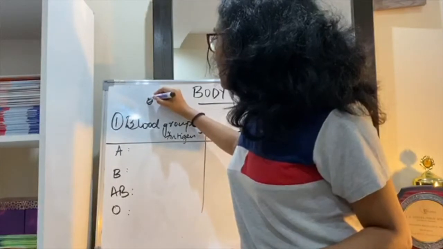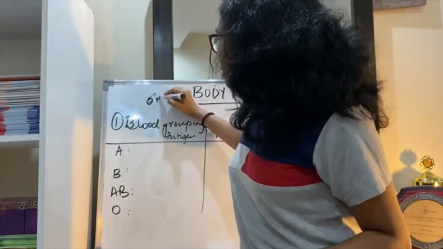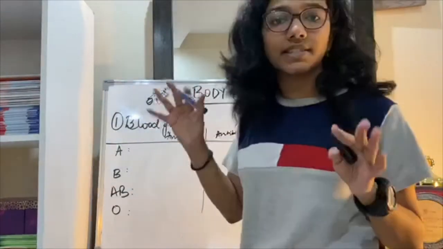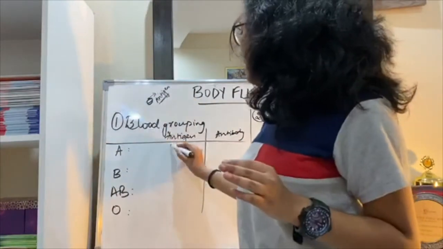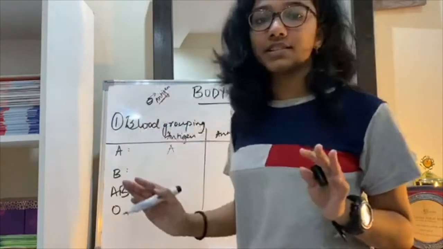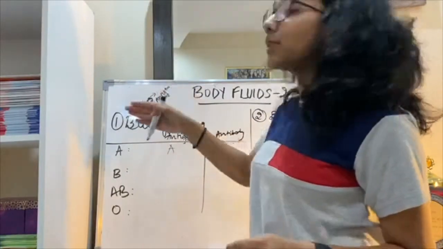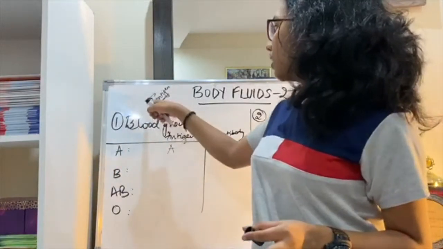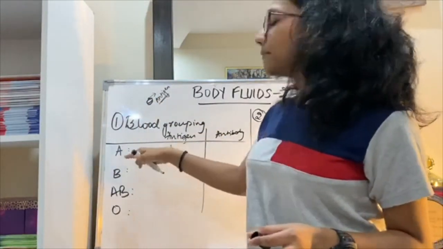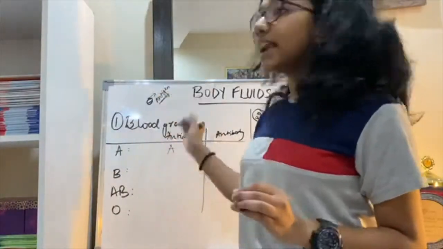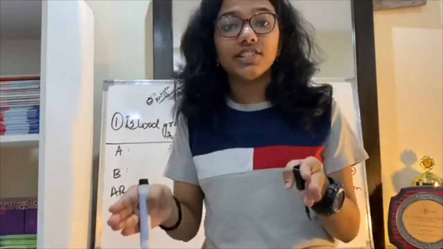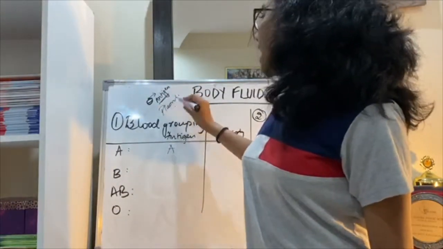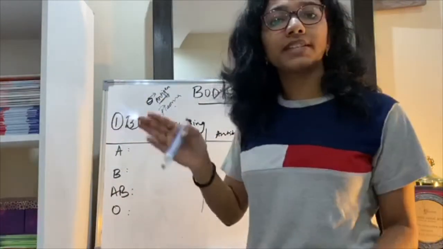This contains a specific protein known as an antigen, which is produced as an immune response, but it's present on my blood. And this antigen is A antigen, which is present on my red blood cell. But there is also an antibody present in my blood, in the plasma. So the antigen on the RBC will signify your blood group. The antibody, which is produced in response to the antigen and usually attacks the antigen, is present in the plasma. Since it attacks the antigen, you can't have the same antibody present in plasma also.